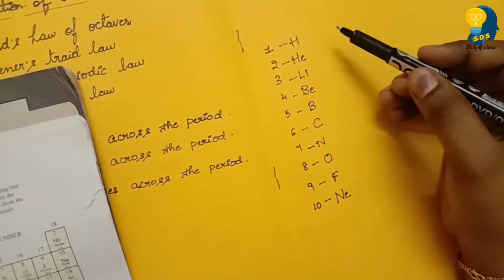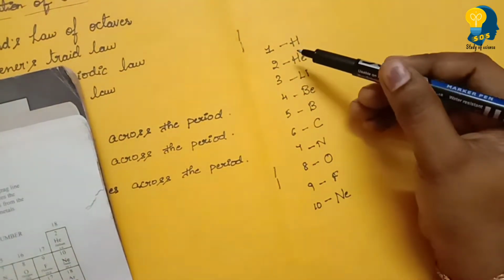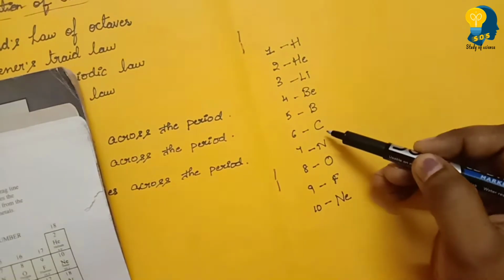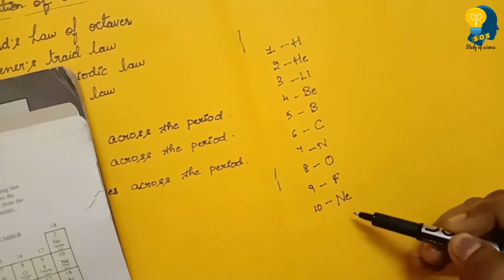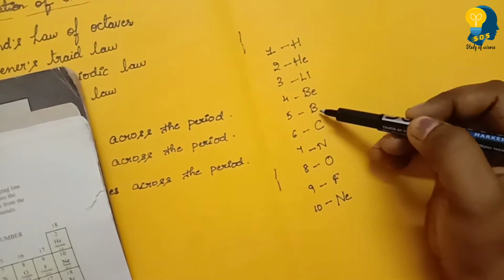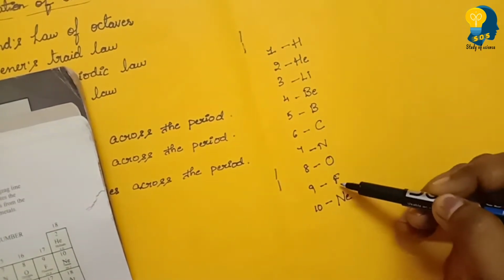So let's once again repeat the first 10 elements, that is hydrogen, helium, lithium, beryllium, boron, carbon, nitrogen, oxygen, fluorine and neon. Very easy.